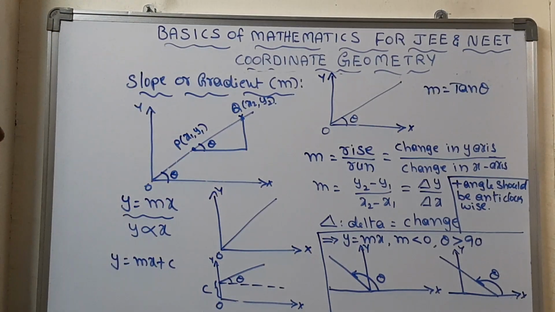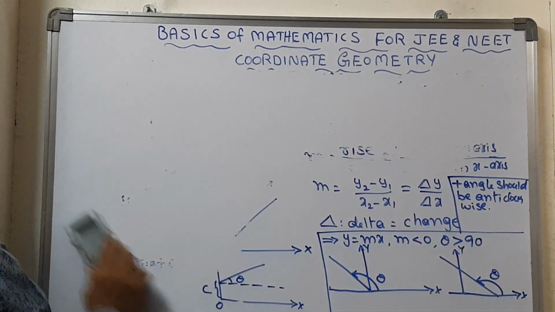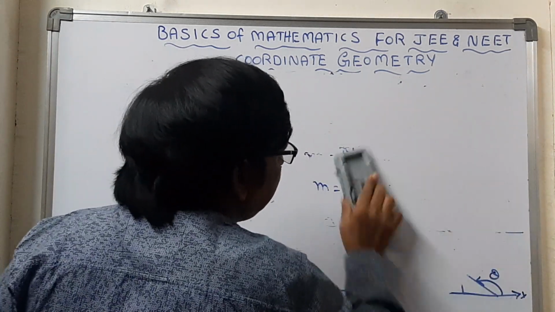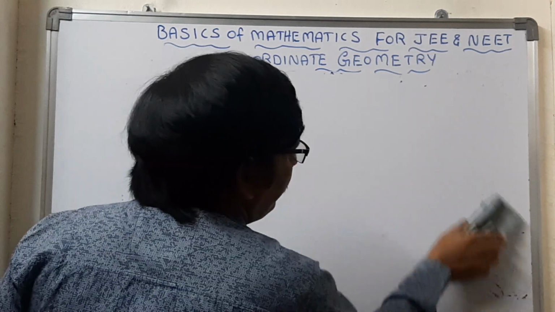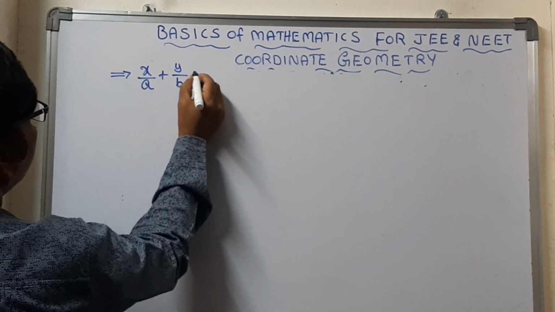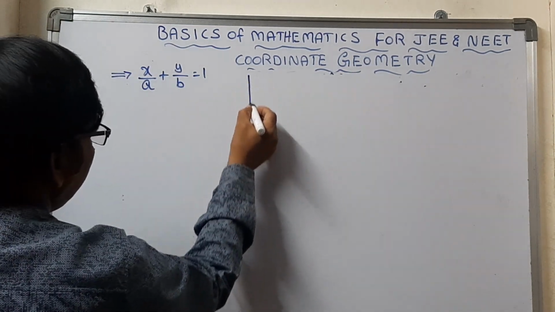Okay, right? This part is completed, and next we will go on to the next one. We can discuss the next graph, where x has an intercept and y also has an intercept. Then how will the graph be? Next we will go for the graph of x by a plus y by b equals 1. What graph will you get for this one? Here the graph will be like this.